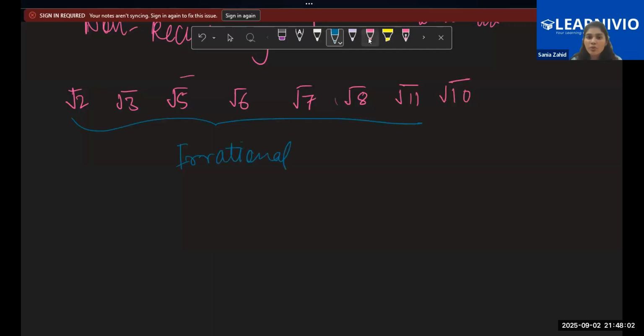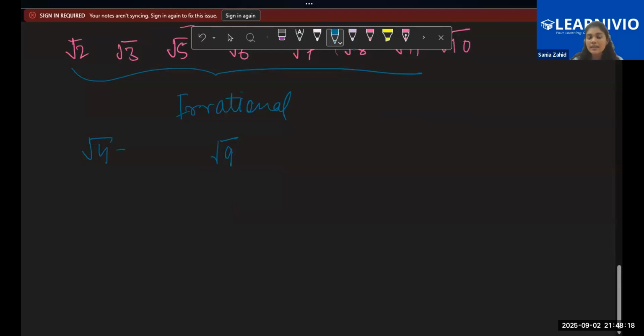Now children, what about root 4 and root 9? Are they also irrational? Rational. Yeah, why are they rational? Root 4 is 2 and root 9 is 3. Exactly. So basically, the square root of perfect square numbers is rational.